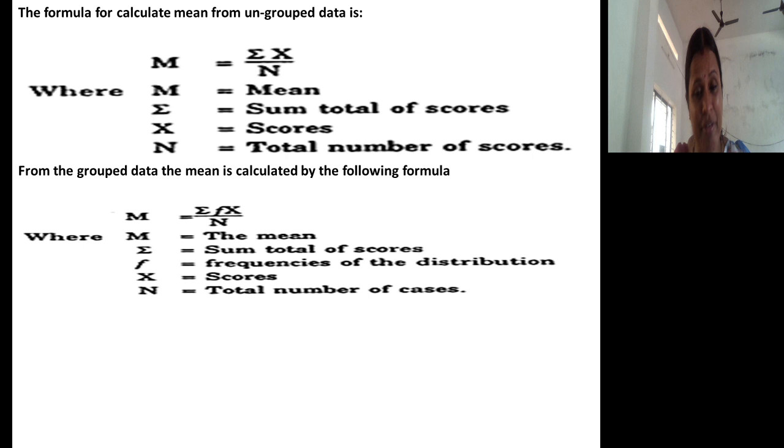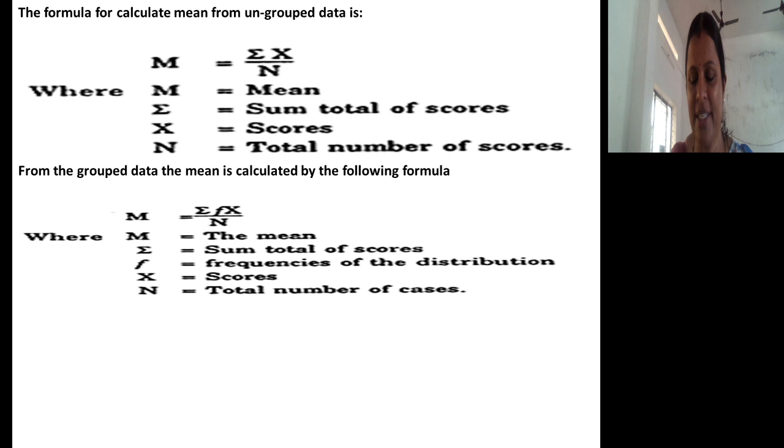Sum of x is the sum of total marks scored by you. When you multiply the given x with f, the frequency, you arrive at summation fx. So summation fx divided by n is the mean for grouped data. X bar is equal to summation fx divided by n. Try to understand. It's so simple.